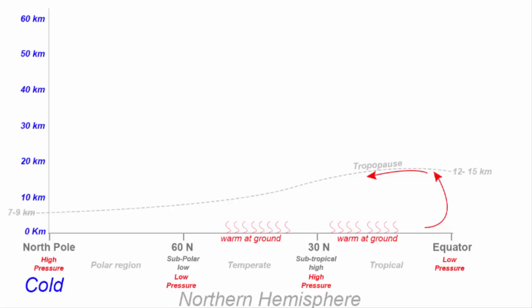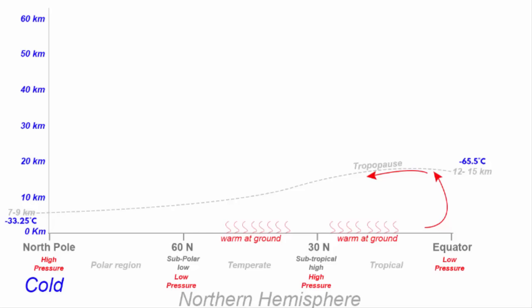At the poles, the air is cool and dense. As a result, the height of the troposphere is low. And by the way, the temperature of the tropopause also varies from equator to polar region. For example, the average temperature of the equatorial tropopause is somewhere around -65.5 degrees Celsius. And the same temperature of the Arctic tropopause is somewhere around -33.25 degrees Celsius. That means the temperature of equator's tropopause is much lower than the Arctic region's tropopause.